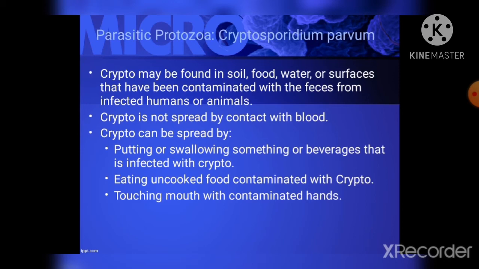Crypto can be spread by putting something in your mouth or accidentally swallowing food or beverages that have come in contact with the stool of a person or animal infected with crypto. Eating uncooked food contaminated with crypto. All fruits and vegetables you plan to eat raw should be thoroughly washed with uncontaminated water. So next is touching your mouth with contaminated hands.